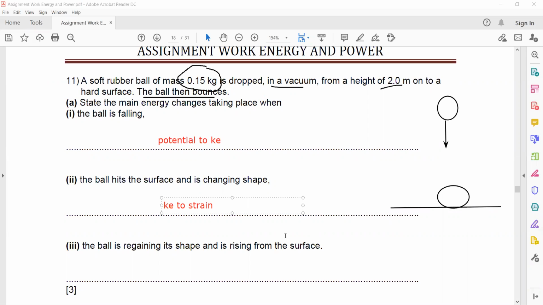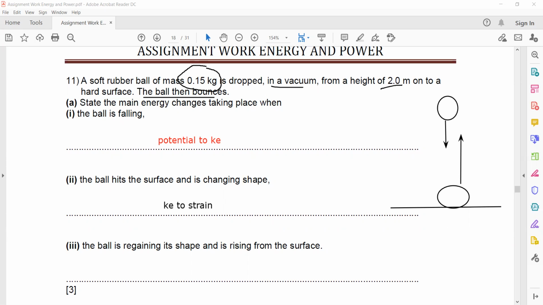The ball regains the shape and rises from the surface. The ball bounces back and it regains its shape. So as it regains the shape, its elastic strain energy changes to kinetic and then potential.